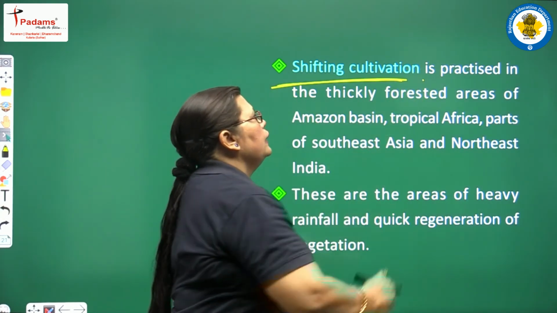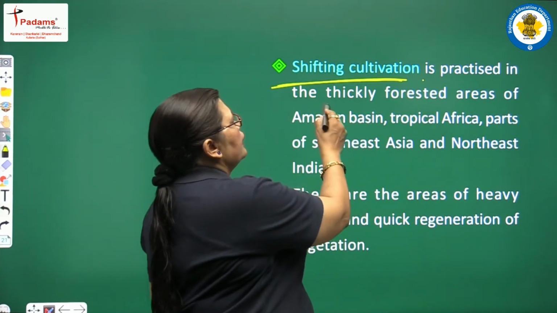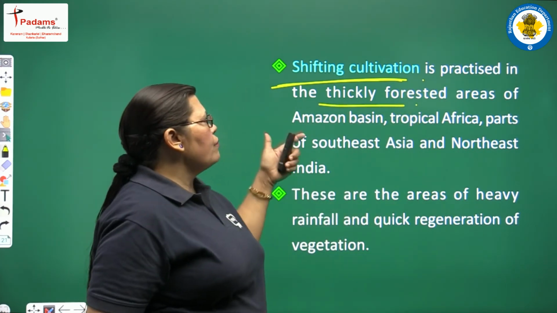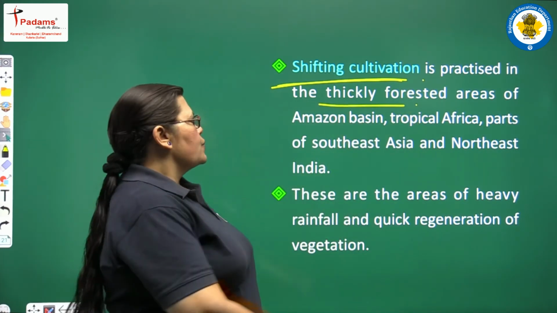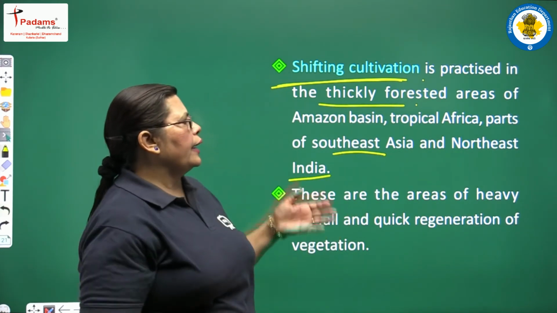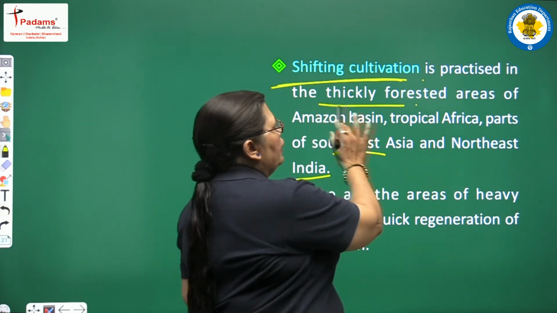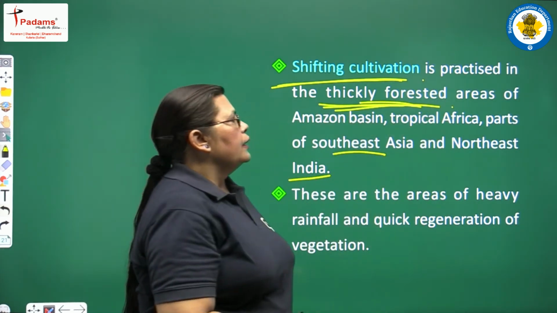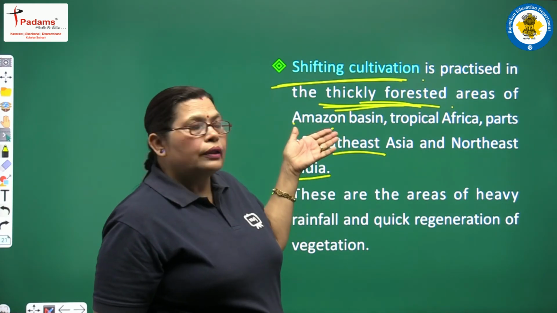When we are talking about shifting cultivation, it is practiced in the thickly forested areas of the Amazon basin, tropical Africa, parts of Southeast Asia and Northeast India. All these depend upon the countries or the level.